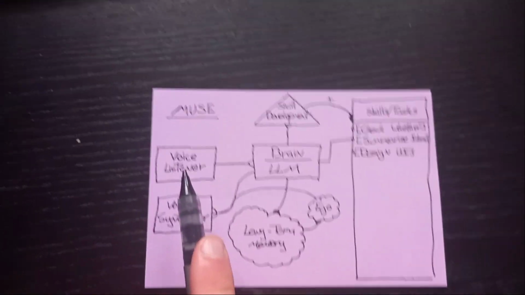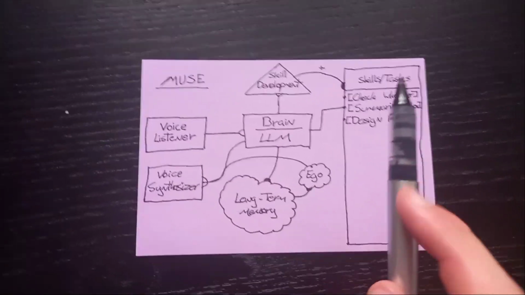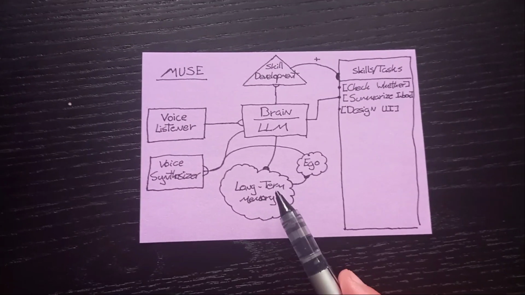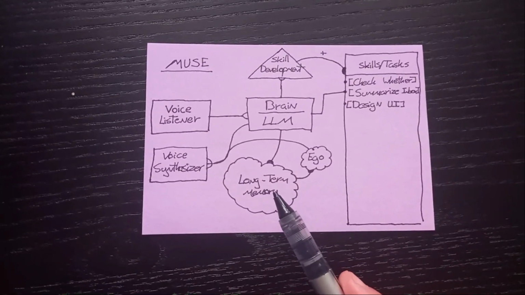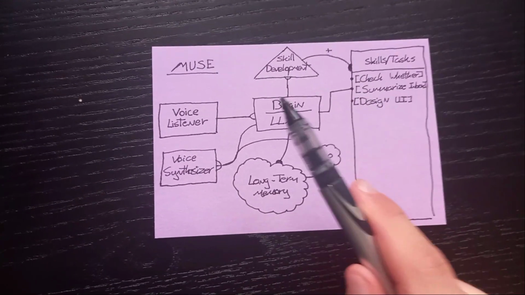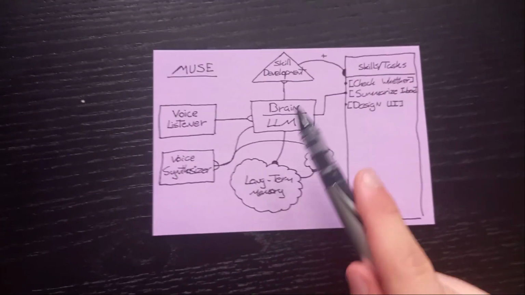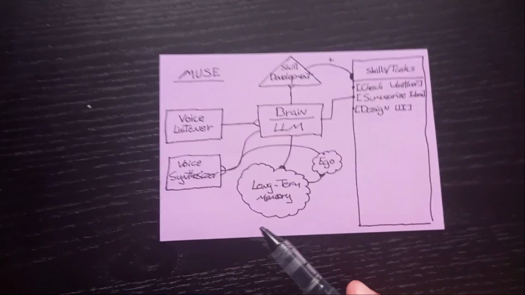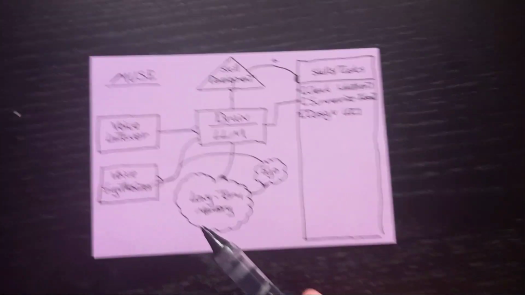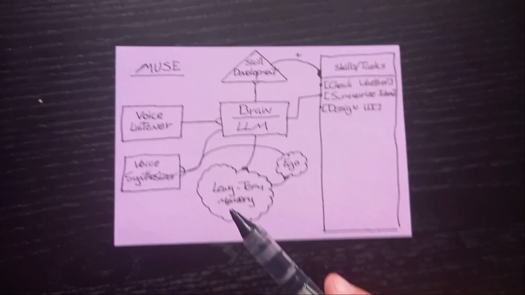So this part exists, this part exists, this part I believe exists, but I need to double check if the thing that I think could do this is something that I can actually adapt to the system. This long-term memory system, I have not found anything that is on par with what I would like, which means I need to make it myself. So after a conversation with me, Muse should be able to export this conversation into memories in its long-term memory. And from this, it should be able to assemble a model of how the world works via interacting with me and what it learns from interacting with me and other people that it interacts with.